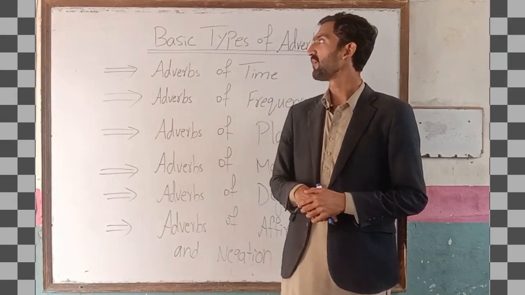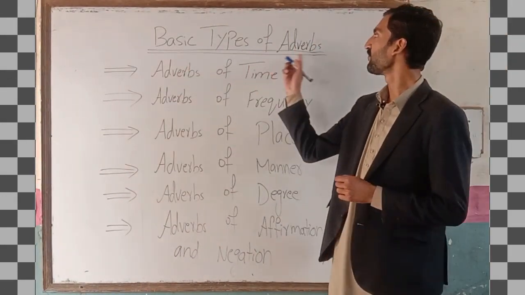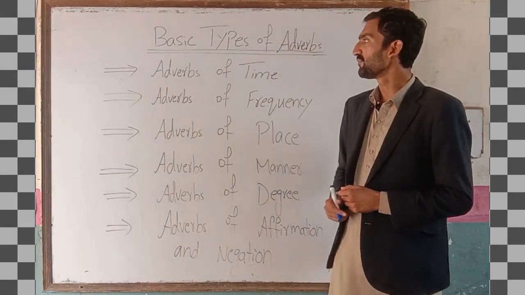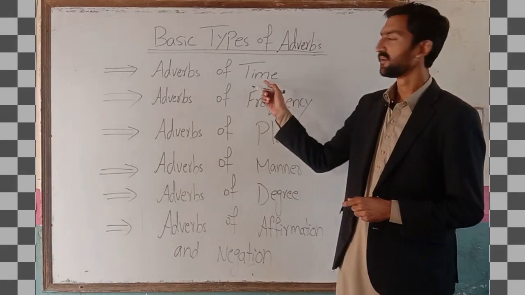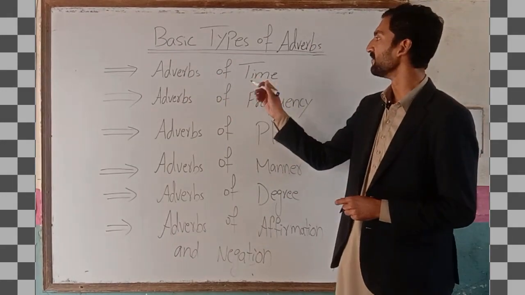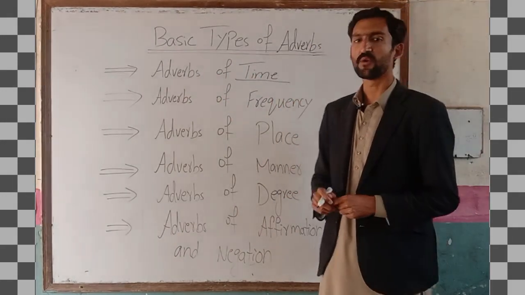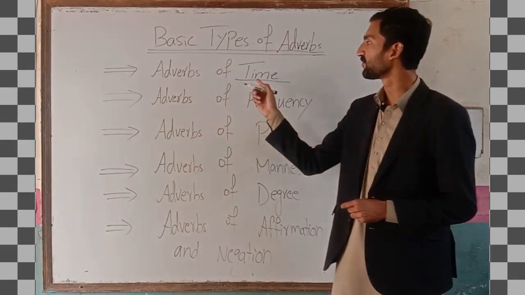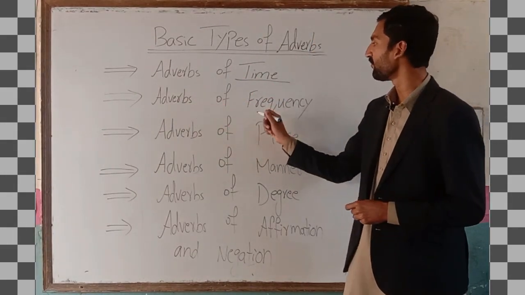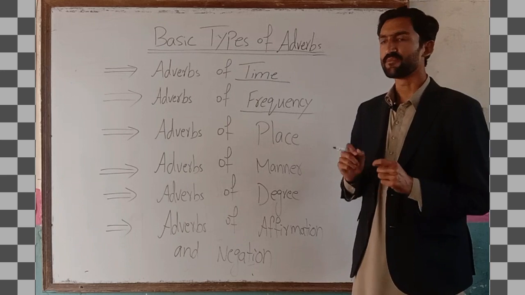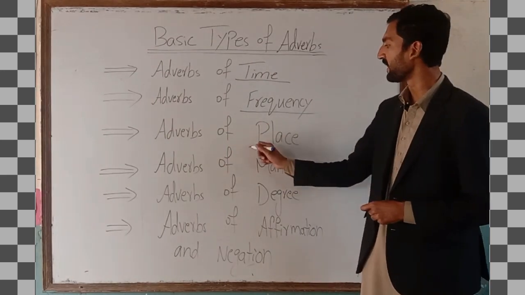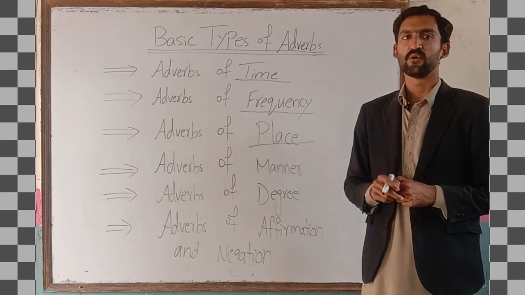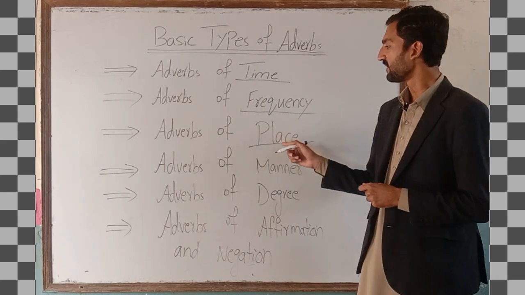Further, we have a few basic types of adverb as well. In types of adverb, first we have adverbs of time, then adverbs of frequency, then adverbs of place, those adverbs which locate places.